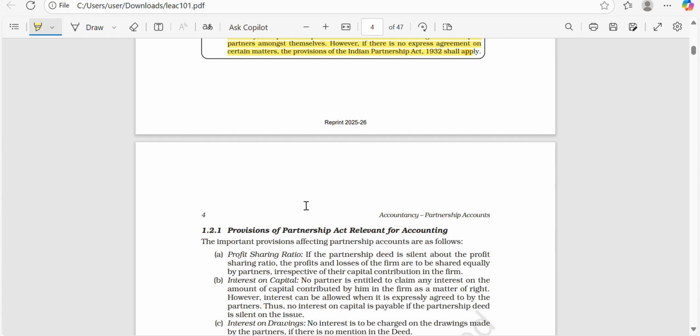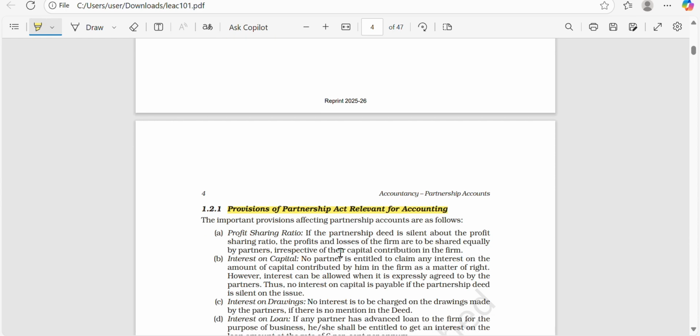This is not that important, so I'm not going into detail. The next topic is the provisions of the Partnership Act relevant for accounting. What are the provisions of the Partnership Act which are relevant for accounting purposes?